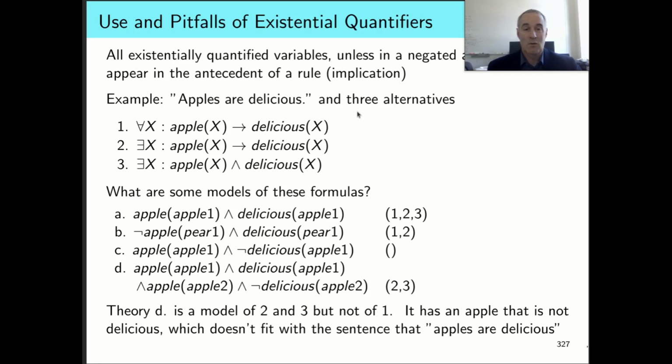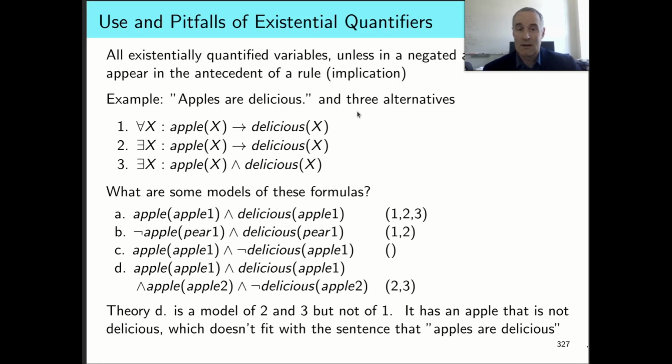And the third world here, world C: apple 1 is an apple and it's not delicious. Well, that's not a model of the first formula, and it's really this last case that shows why this is problematic. We have an apple that isn't delicious. That world violates the first case, but not the other two.